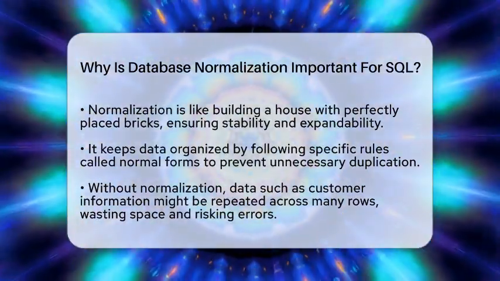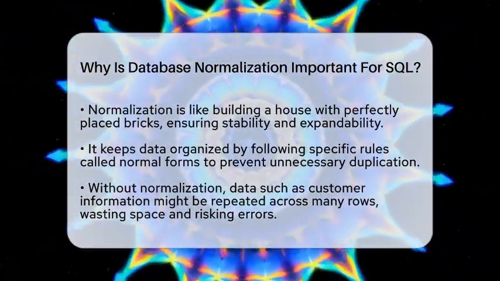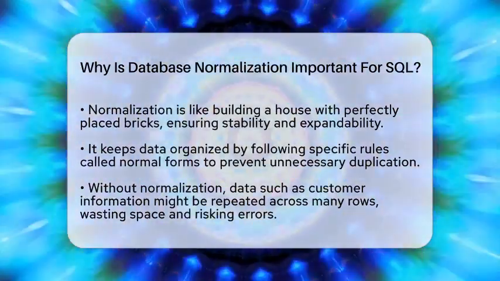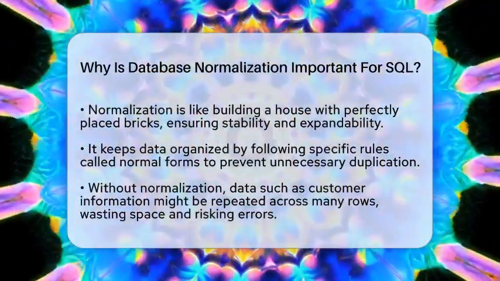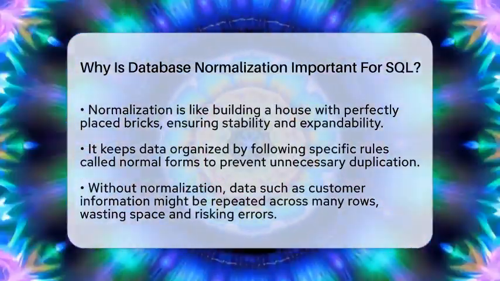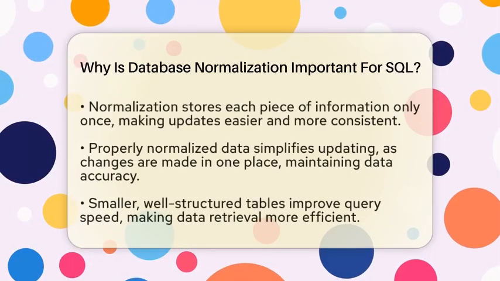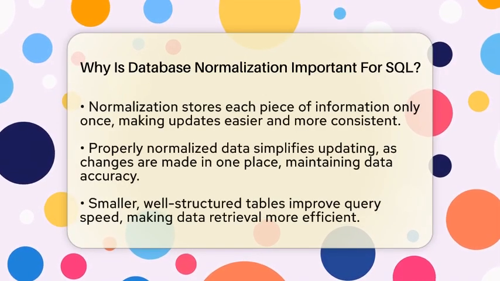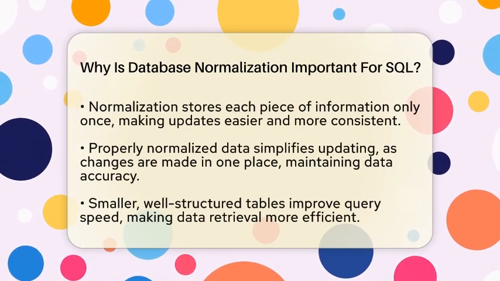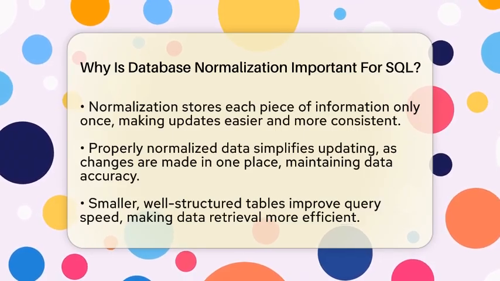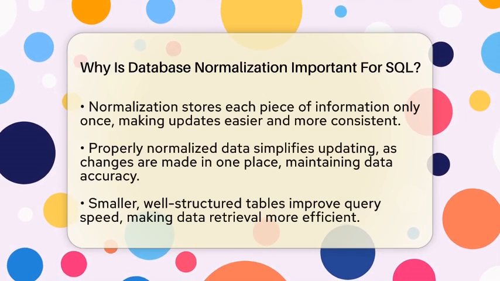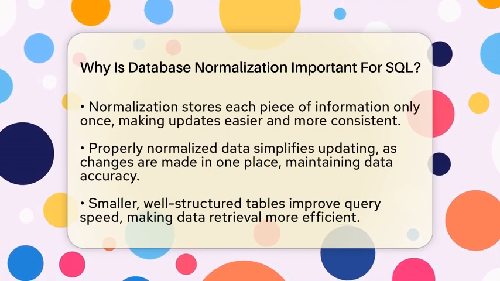Think of a table as a big spreadsheet. Without normalization, you might have the same customer's name and address repeated in many rows. This wastes space and can cause errors if one copy gets updated but not the others. Normalization reduces this by storing each piece of information only once. So, if a customer changes their address, you update it in just one place. This keeps your data accurate and consistent.